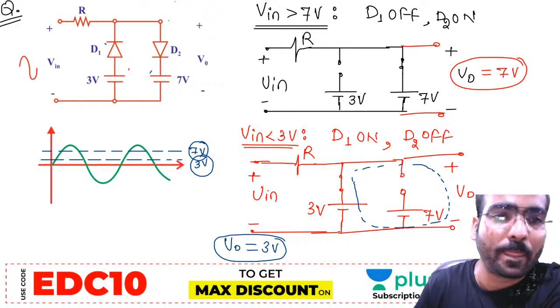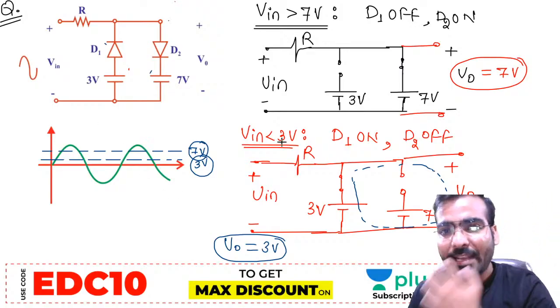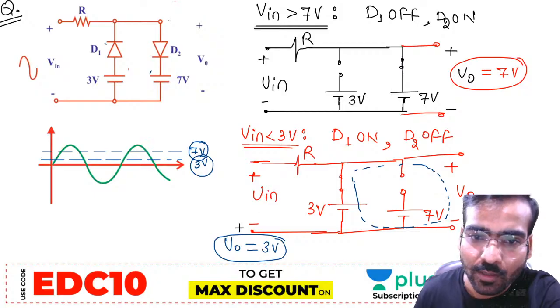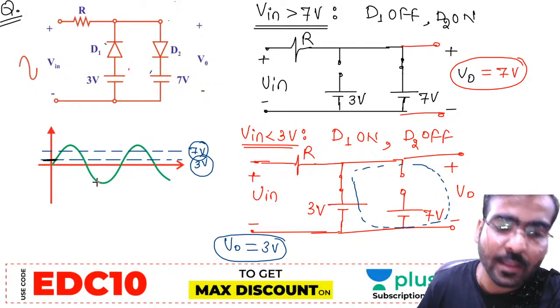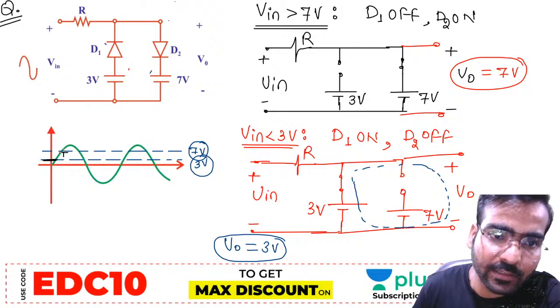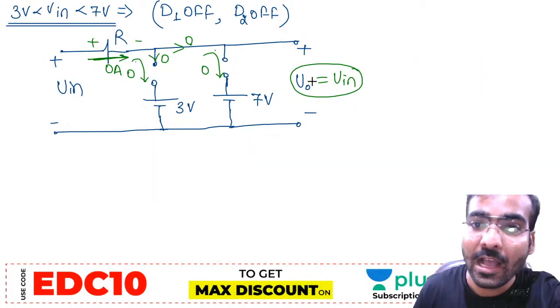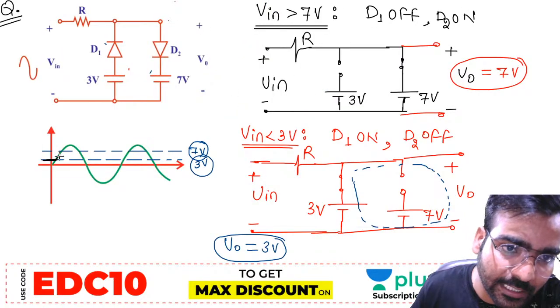Now let us do it. When input is less than 3 volt, from here to here, input is less than 3 volt, V0 is coming equal to 3 volt. When input is 3 to 7, output is equal to input only. What is the input? This green color line. Output will follow the green color line.